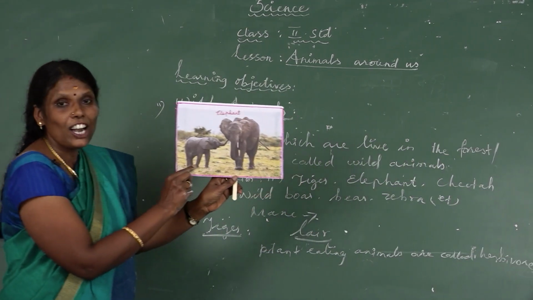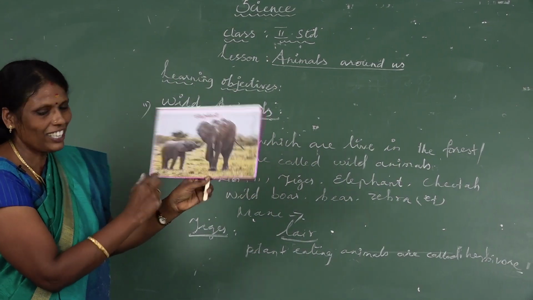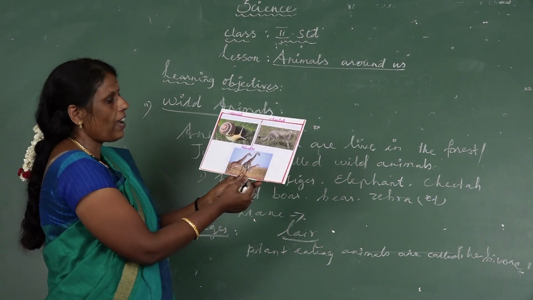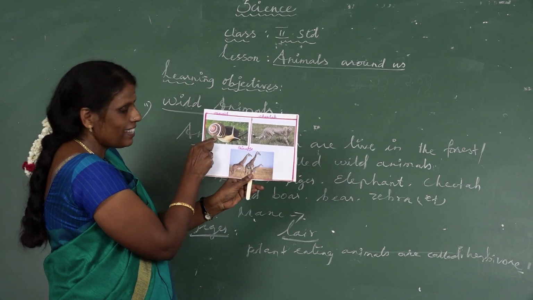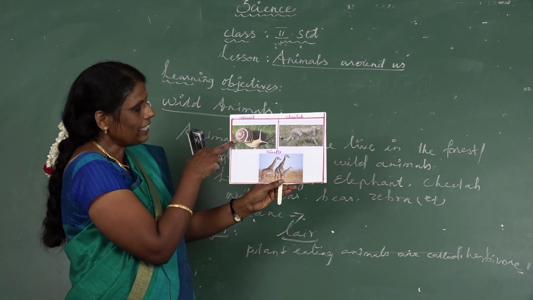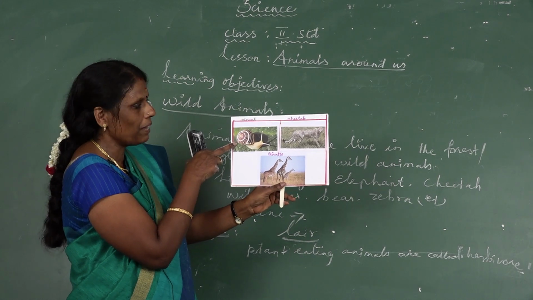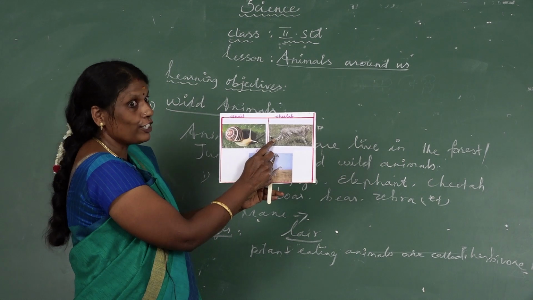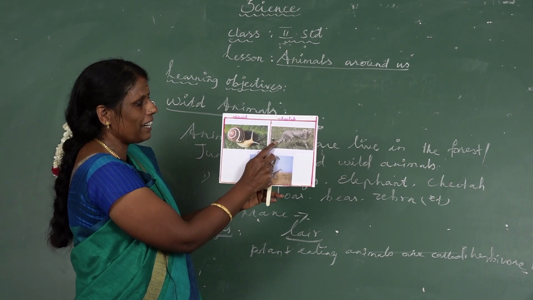Okay, its young one is called a calf. Okay, next we will see some animal facts along. See, what is this? This is the snail. It is the slowest land animal. What is this? This is the cheetah. It is the fastest land animal.